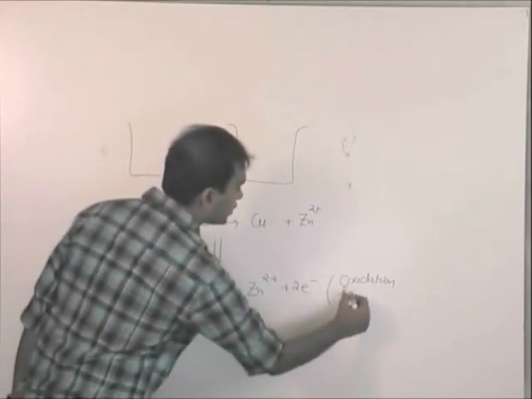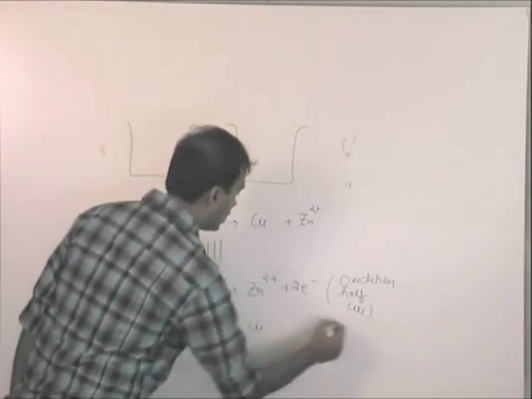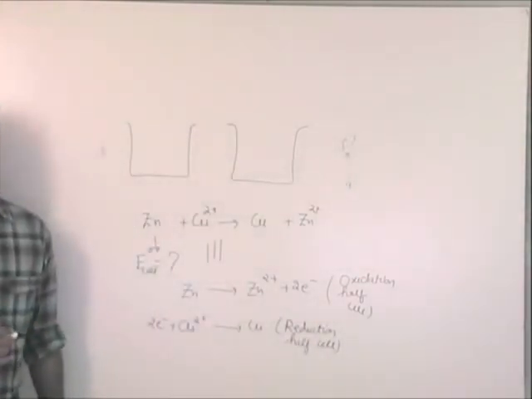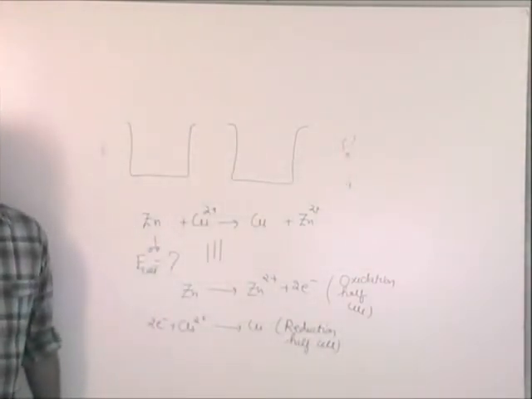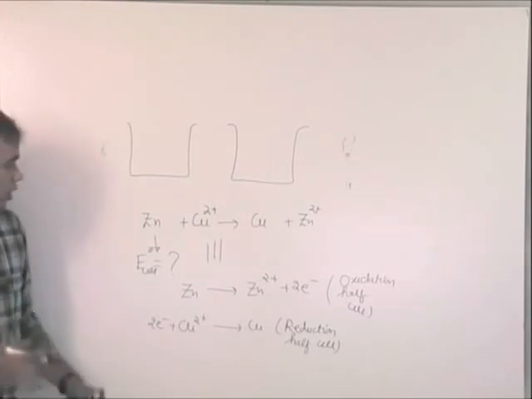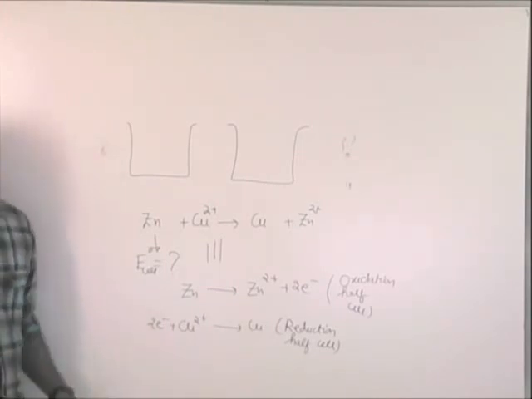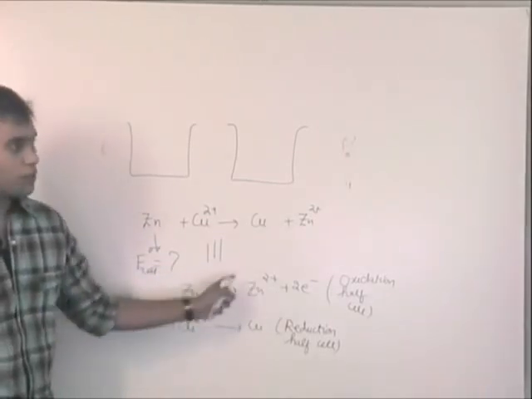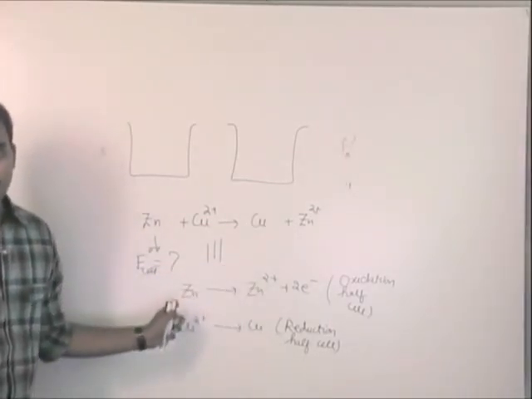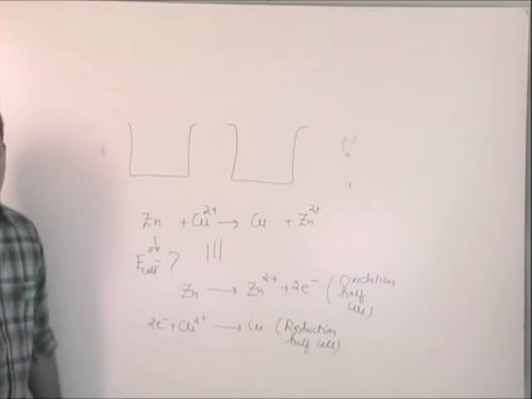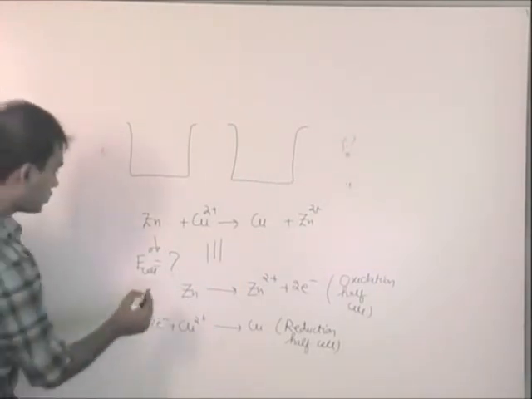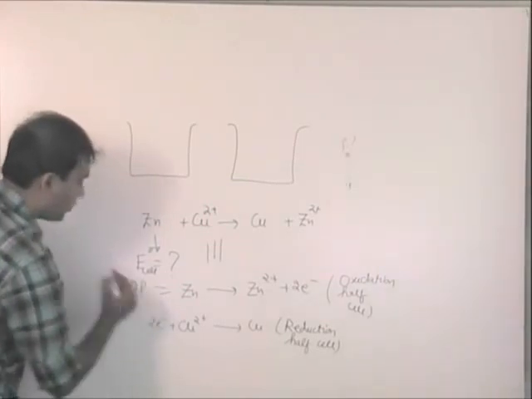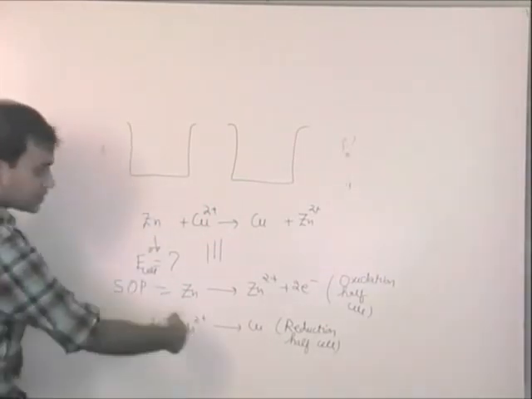So this is known as the oxidation half cell, and this is the reduction half cell. Fine? Okay. So tell me, what will be this? This will be SOP or SRP, the upward reaction? SOP, right? So this is SOP, and this is SRP.